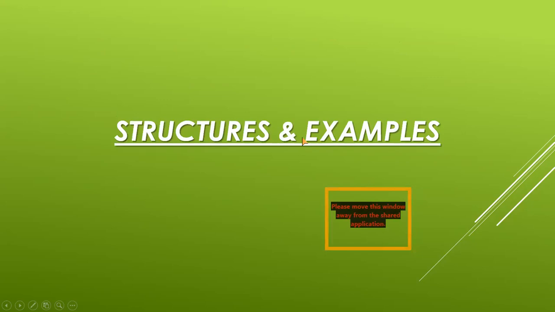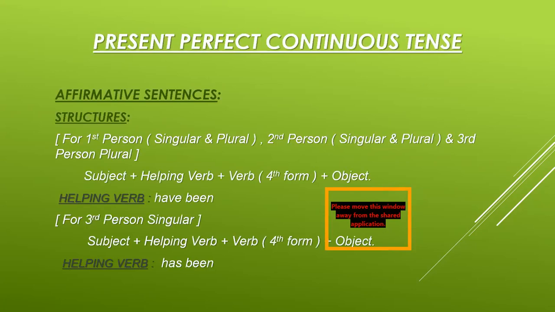Okay, now I want to give you the structures and examples of present perfect continuous tenses. First of all, I want to share this that we will do the present perfect continuous tenses in 3 forms, like we have done in other tenses: affirmative forms, negative forms, and interrogative forms.